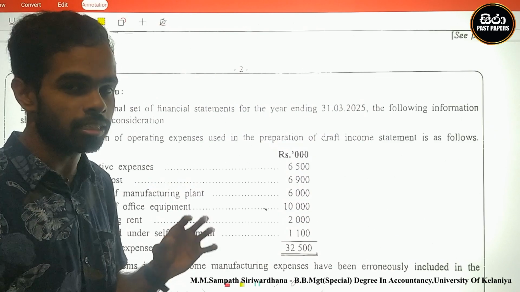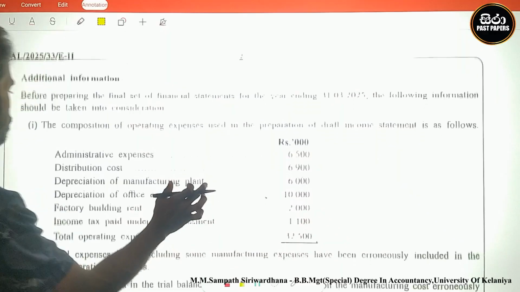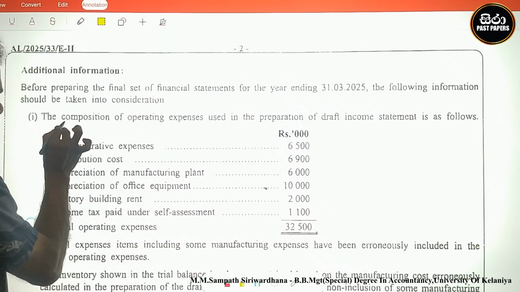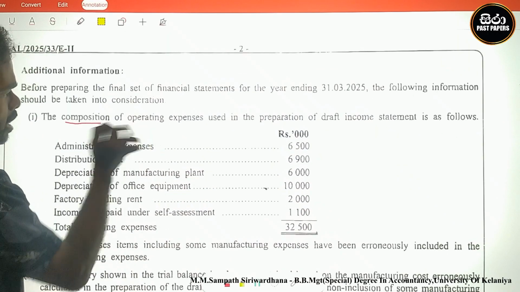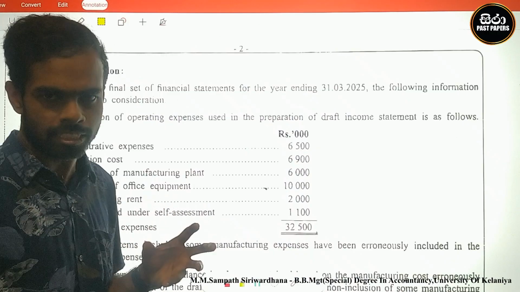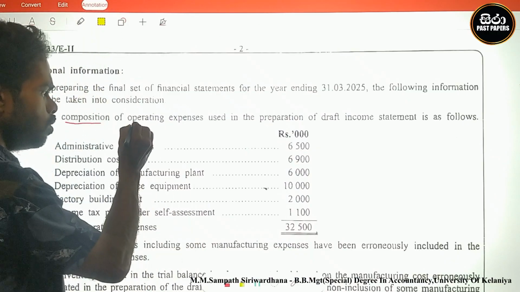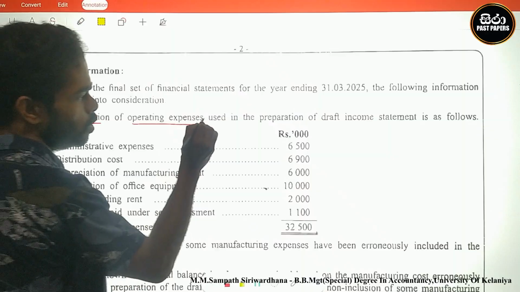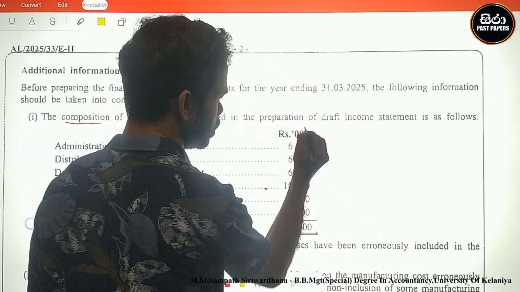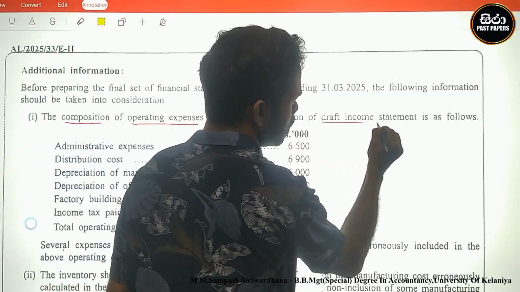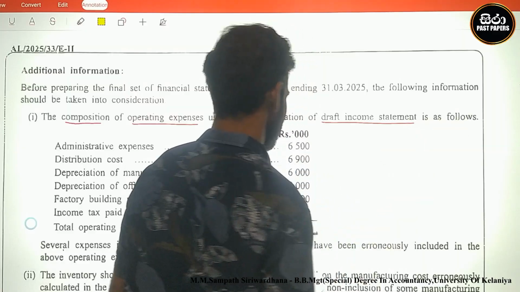We must consider the additional information. The composition of the operating expenses, composition means ingredients.